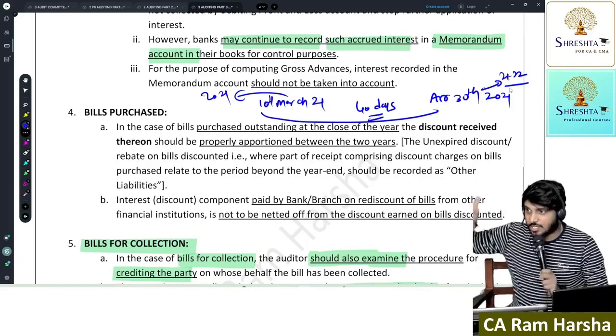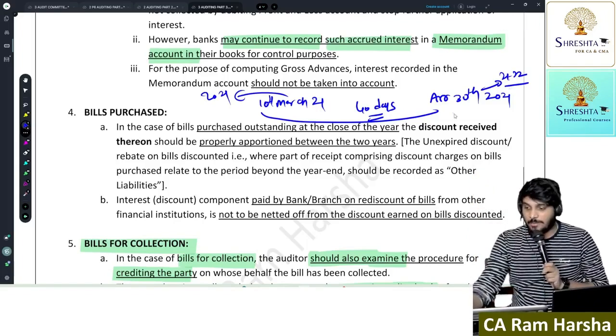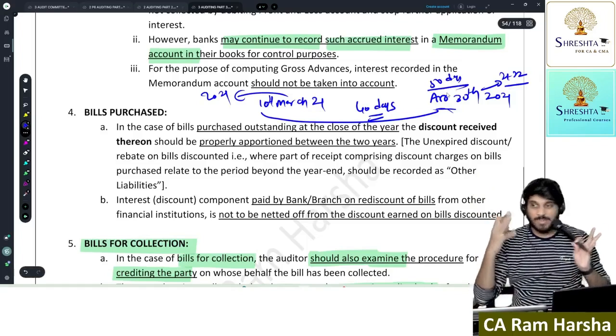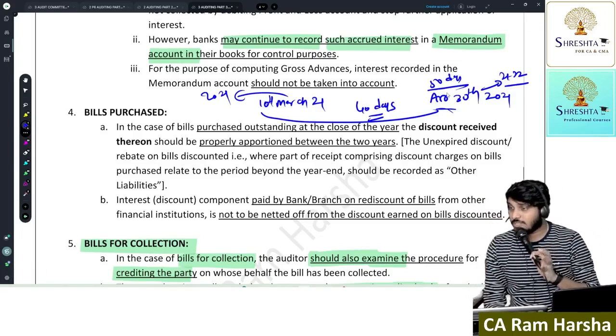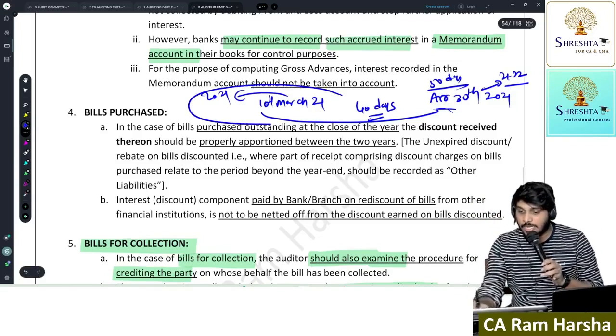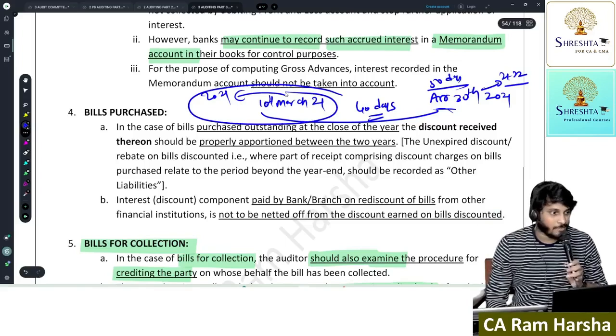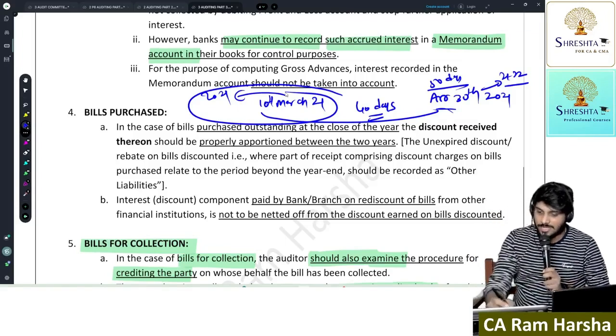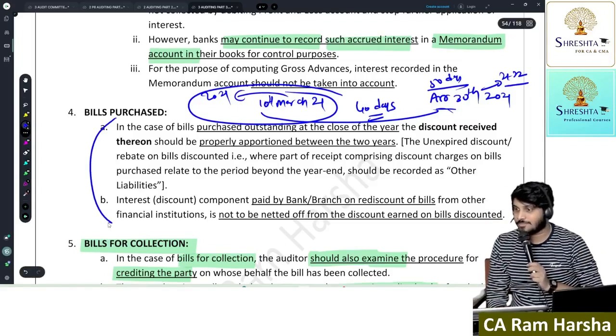The bank is getting discount related to these 20 plus 30, totally 50 days. 50 days worth of interest the bank is enjoying now. This 50 days worth of interest should be accounted in which year? Proportionately. 20 days of interest you will account in March. The balance 30 days of interest you will account in April. That is what they have mentioned here.